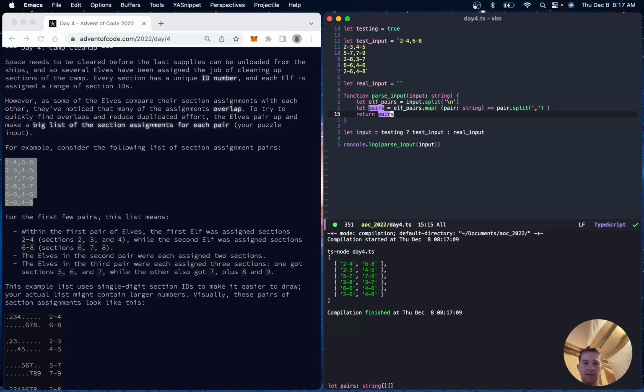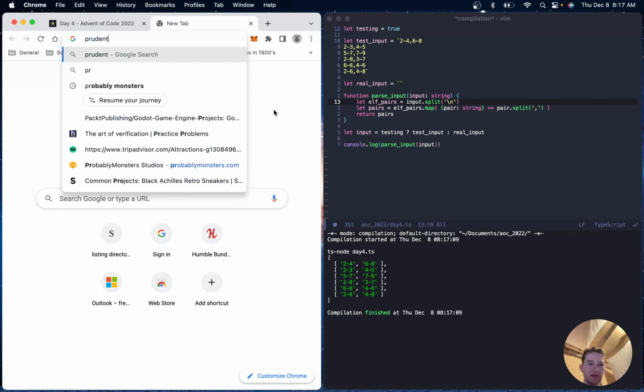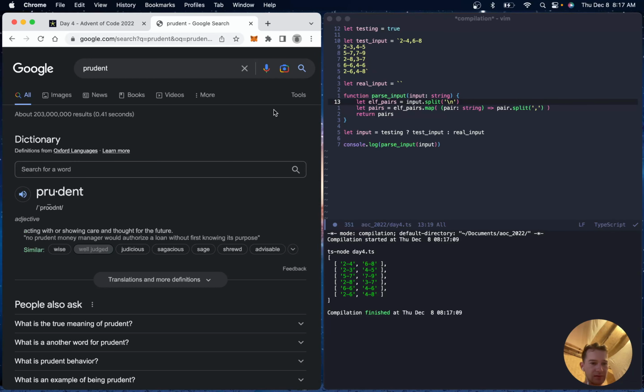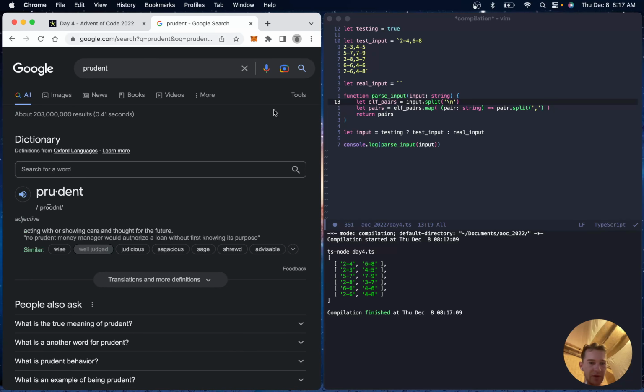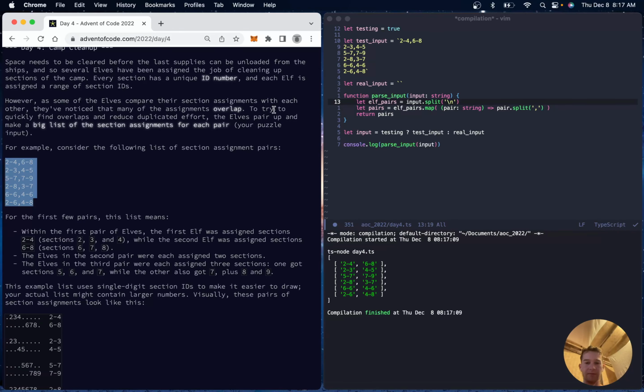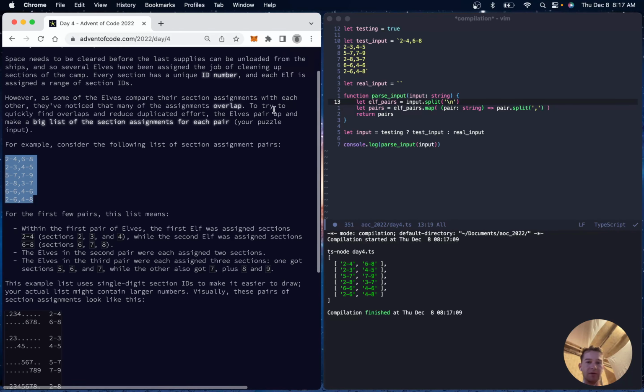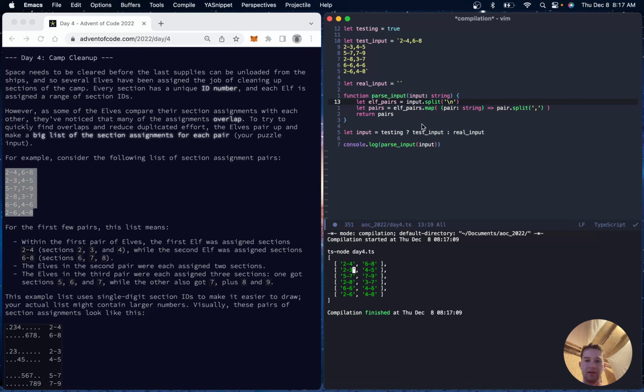Yeah, since it's not guaranteed that these interval values are single digits, I think it's going to be prudent of me to parse them as numbers, or parseInt. So how to do?